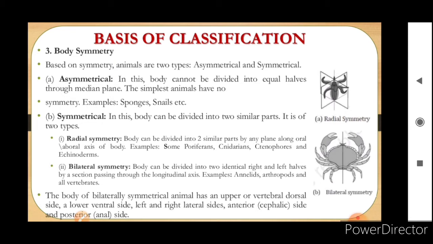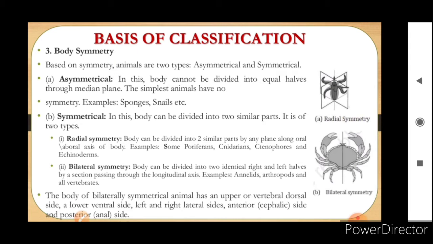While when we are talking of the symmetrical animals, we are able to see two types of symmetry, that is radial symmetry and bilateral symmetry. In radial symmetry, the body can be divided into two similar parts by any plane along the central axis of the body. And in bilateral symmetry, the body can be divided into two identical right and left halves by a section passing through the longitudinal axis.